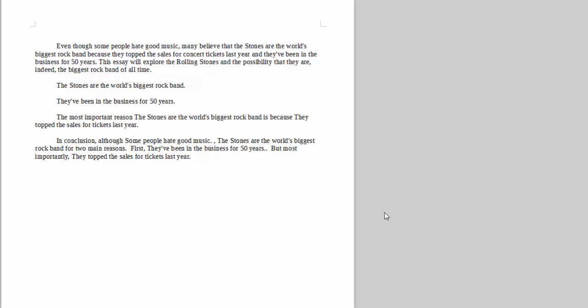The Stones are the world's biggest rock band. Topic sentence. I now have to write about that sentence. Anything I want. I'm not going to look it up and go, oh my God, I have to Google to see what the biggest rock bands are, how much they sell. Who cares? Really. The Stones, it's what you think that matters. The Stones are the biggest rock band.